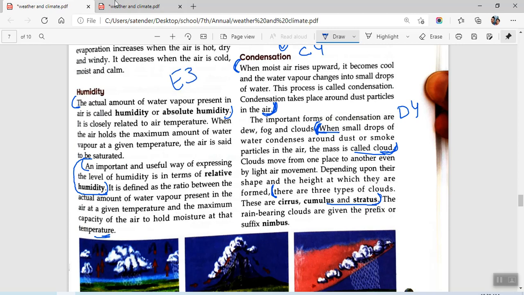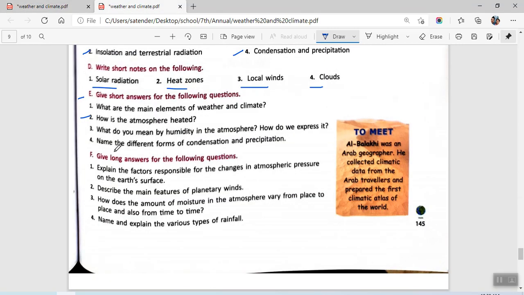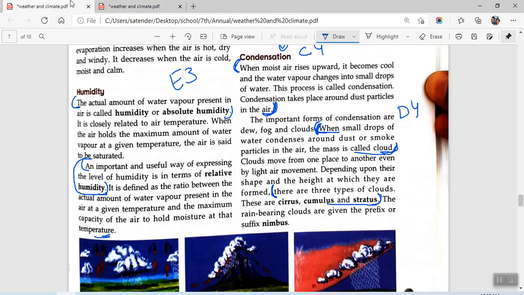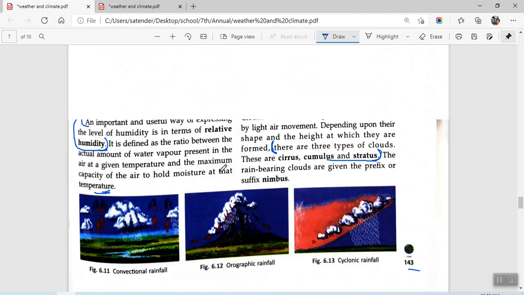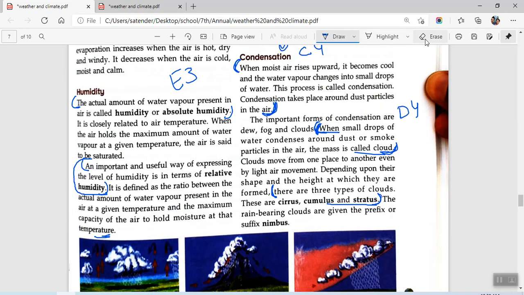Okay, then we have E4. Name the different forms of condensation and precipitation. We are just to mark the different forms of condensation and precipitation. First, we will come to condensation.